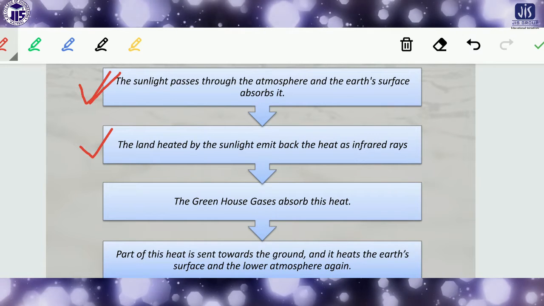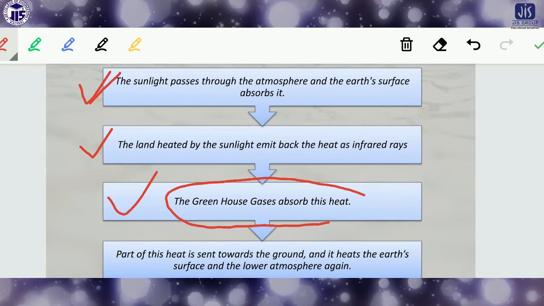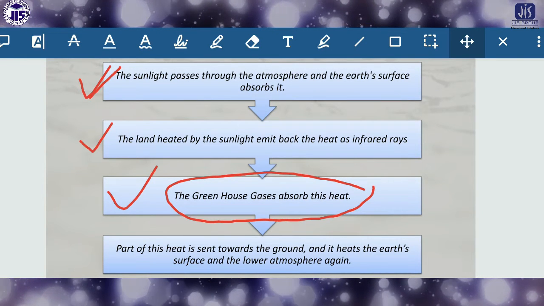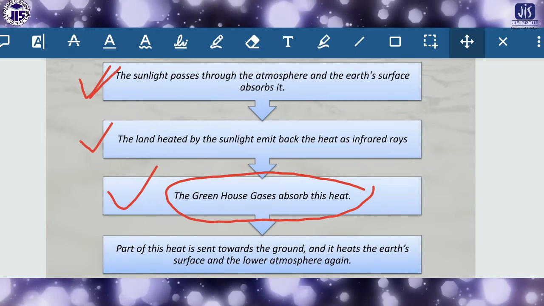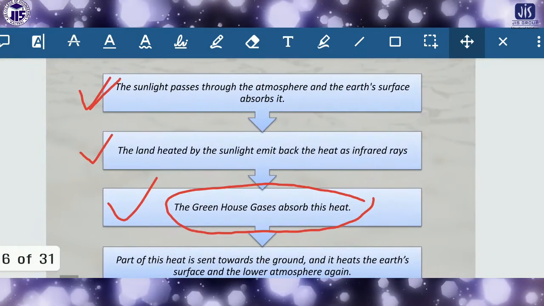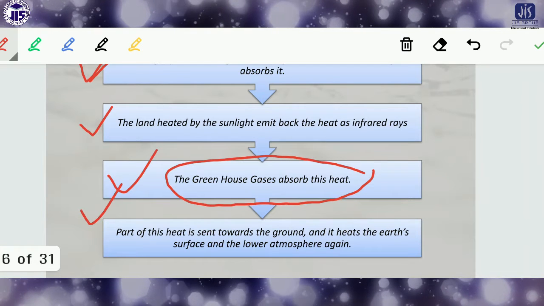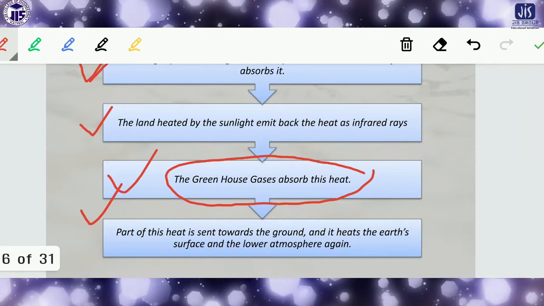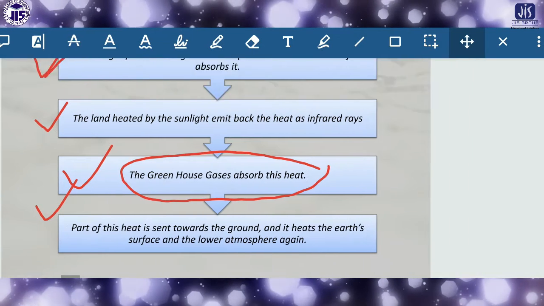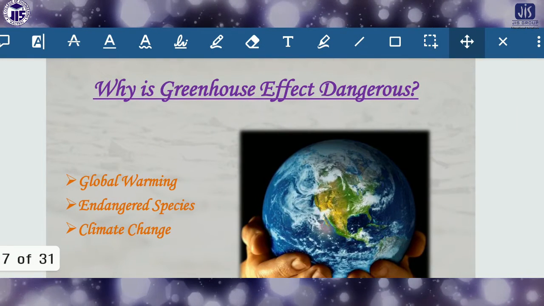And the third step: the greenhouse gases again absorb the heat, and part of the heat is sent towards the ground, and it hits the earth surface and the lower atmosphere again. So in this way the greenhouse gases absorb the heat, and ultimately the temperature of the earth is gradually increasing.